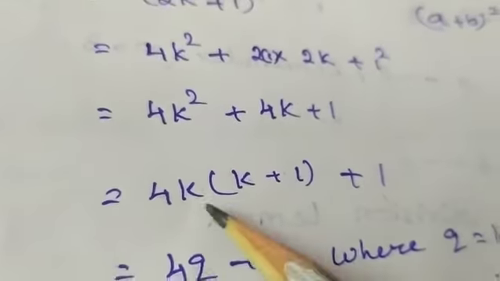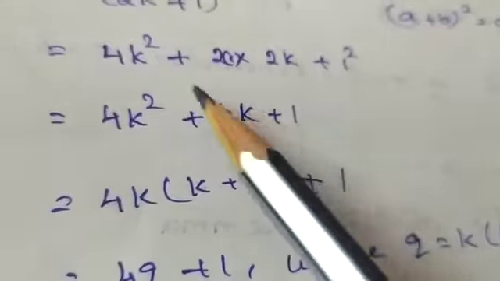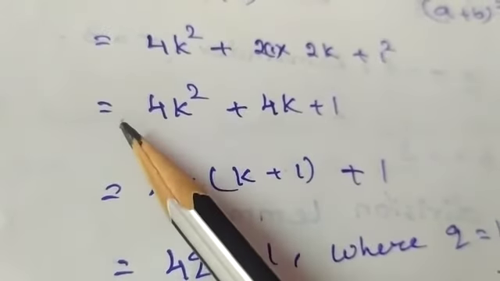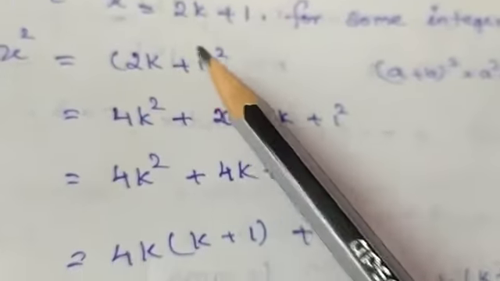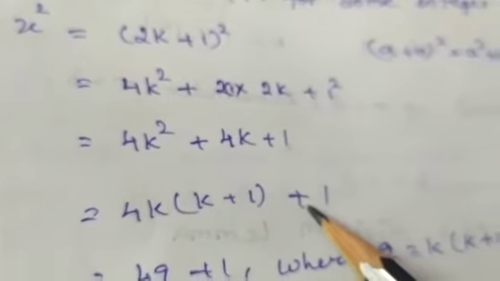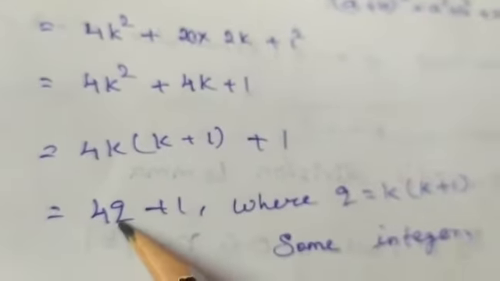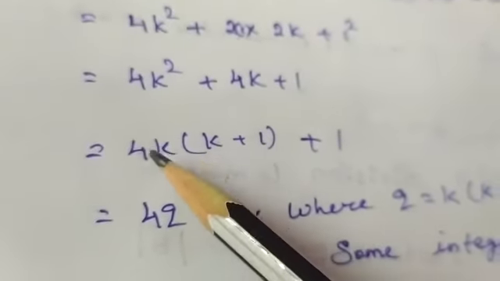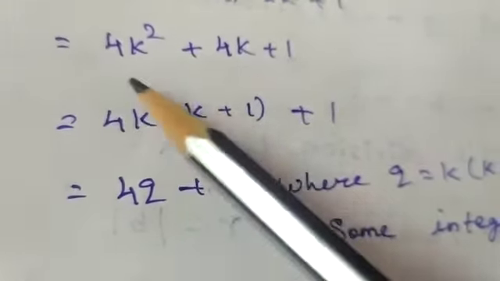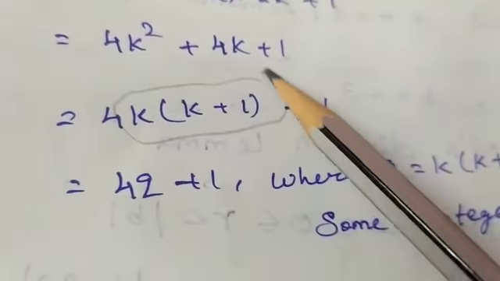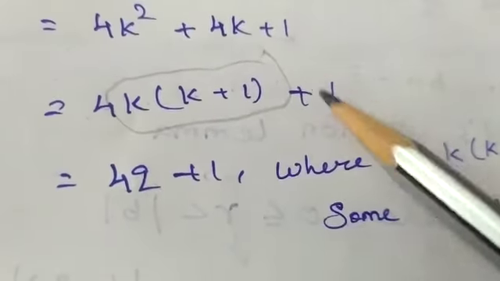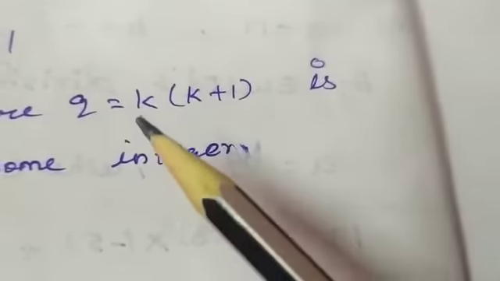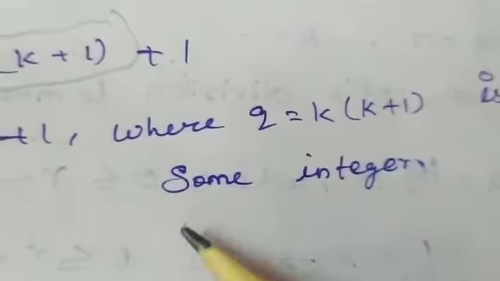We have to separate these things and take the common factor out in the form of 2k plus 1. That is, plus 1 should be remaining. Then only we can separate it as 4q plus 1. That is, this k into k plus 1, this whole thing will be considered as q. Then it will be 4 into q plus 1, where q equal to k into k plus 1 is some integer.